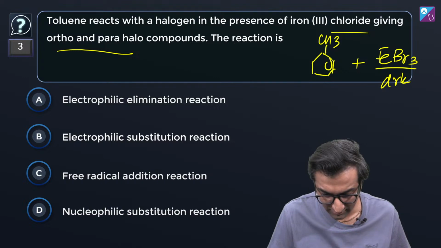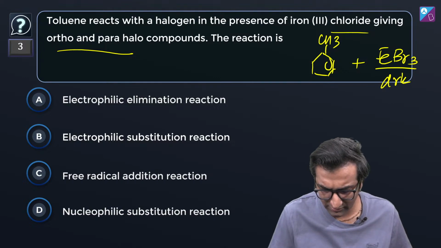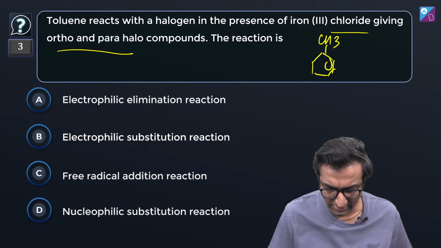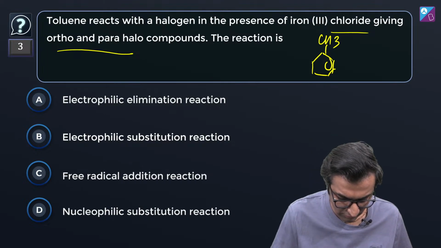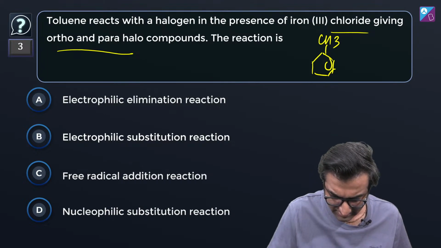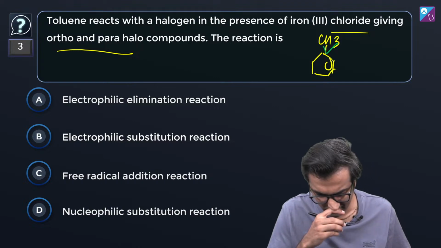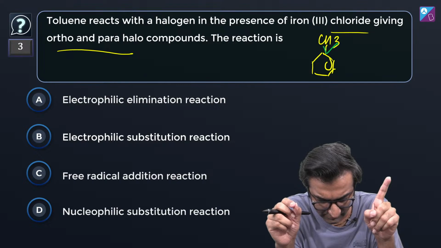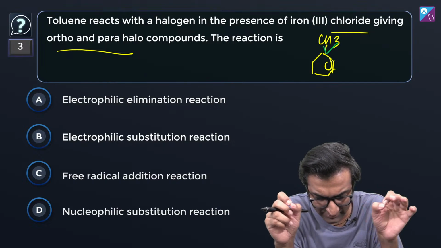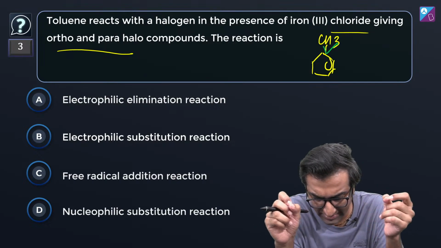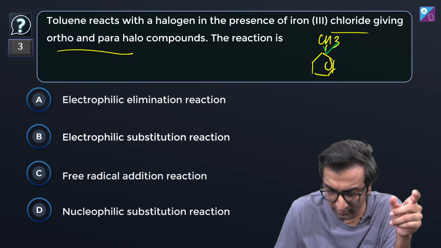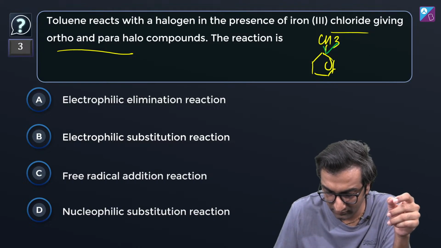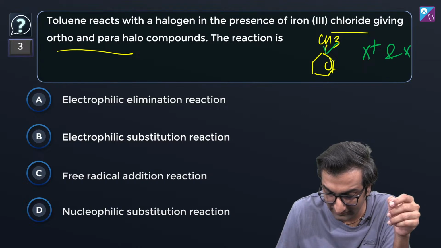FeCl3, okay, let's take FeCl3. And again, what kind of reaction is this? What does toluene do? This is activating. Oh, hold on. Wait a second. What is this? It's not dark. It's not stating the presence of light or dark. So we'll assume that it is forming these ions. We are assuming it forms X plus and X minus ions.